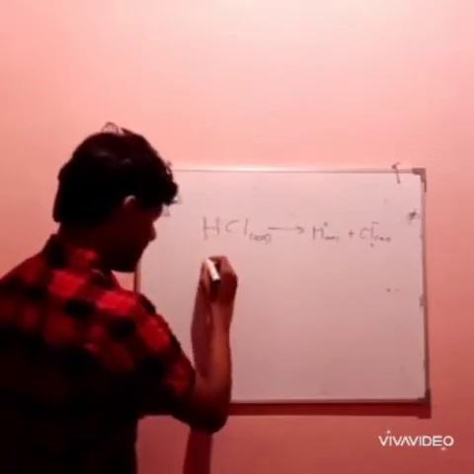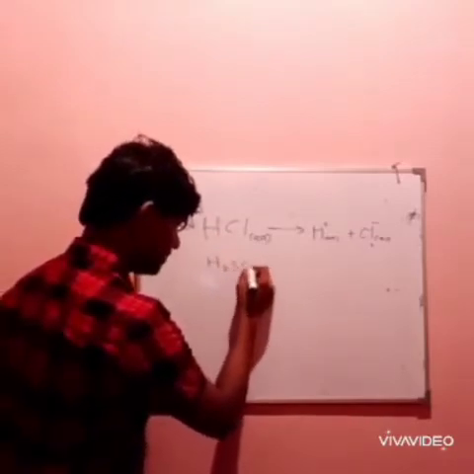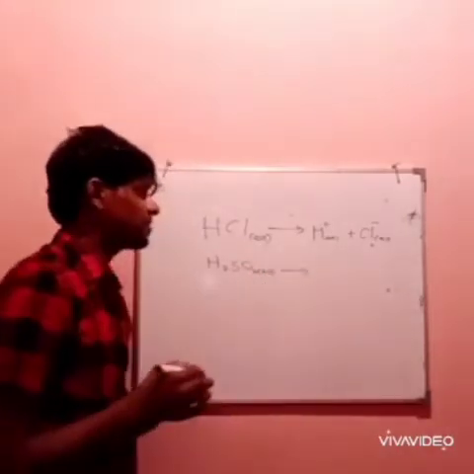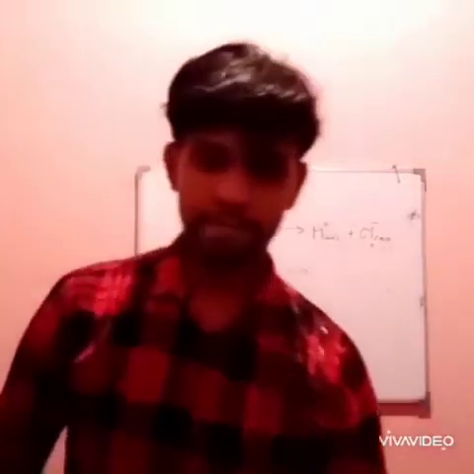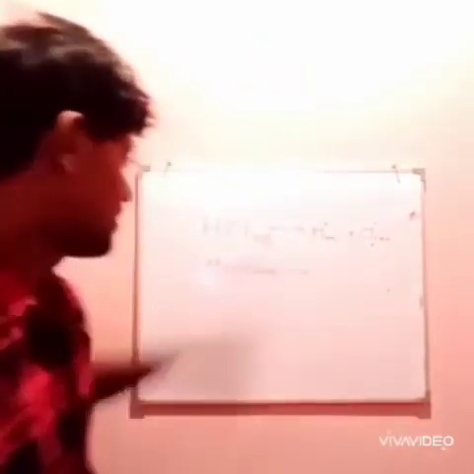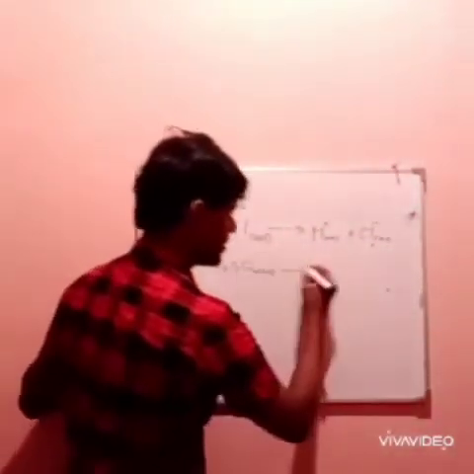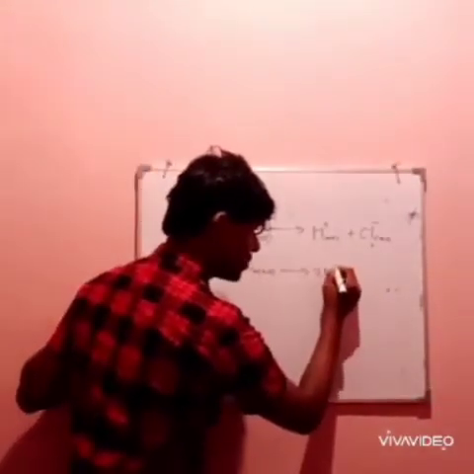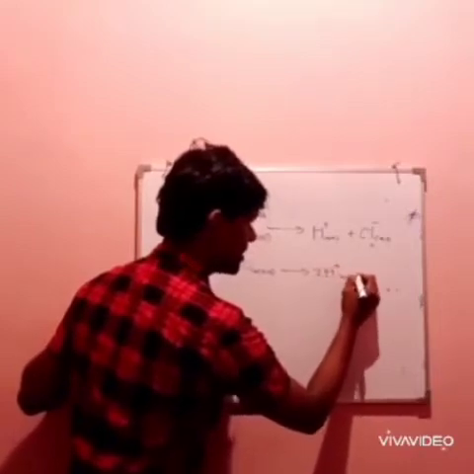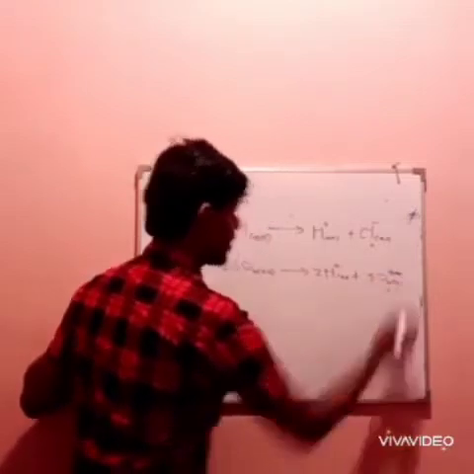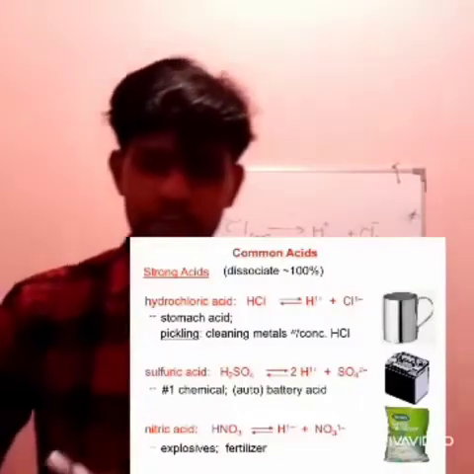So the other favorite one is H2SO4. This is also another popular acid. This is the acid we used to say as battery acid, inside those car batteries, accumulators. This one has two hydrogens, so this can release two H plus ions as well as one SO4 2 minus ion. This is one of the important features you have to know about an acid.